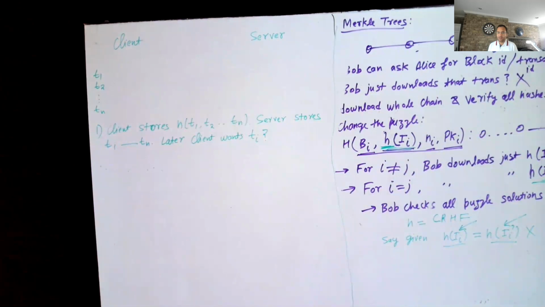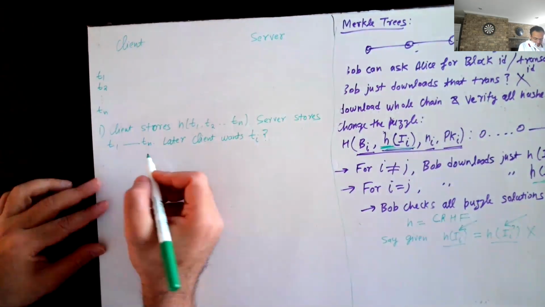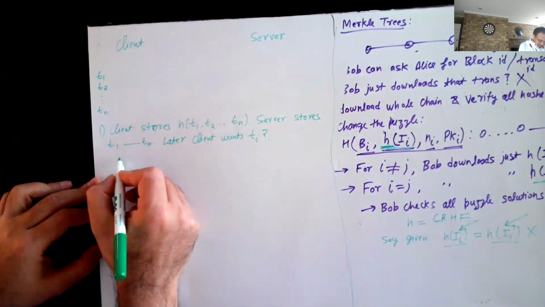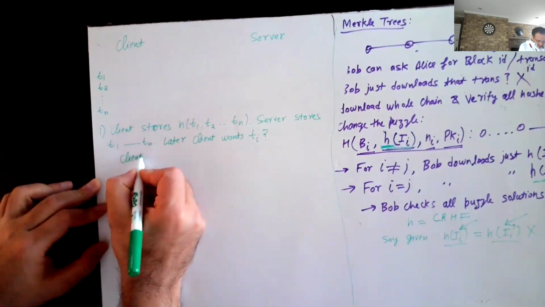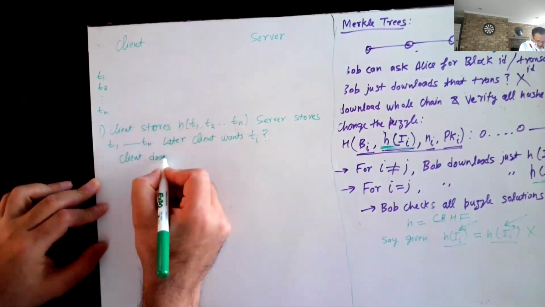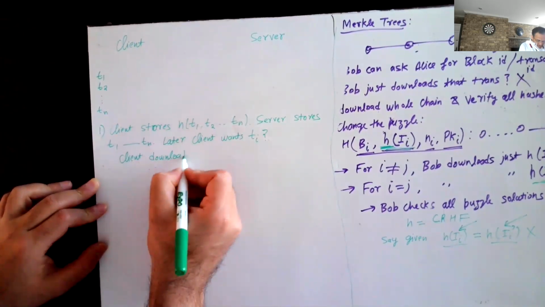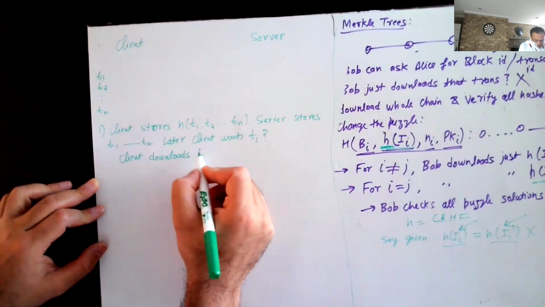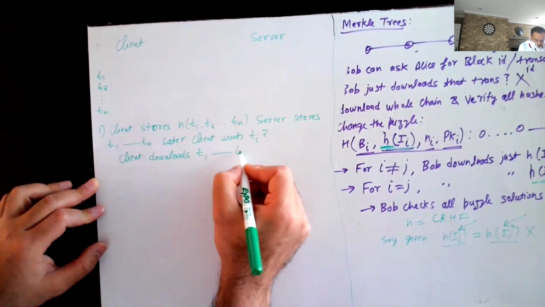So what can we do here? I guess the only option which you can really try here is client downloads the whole list of transactions.